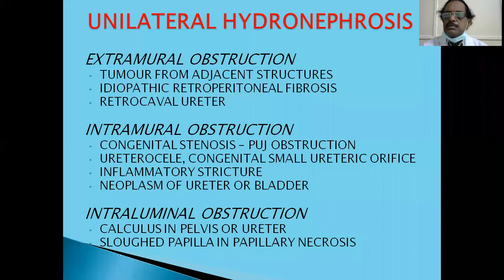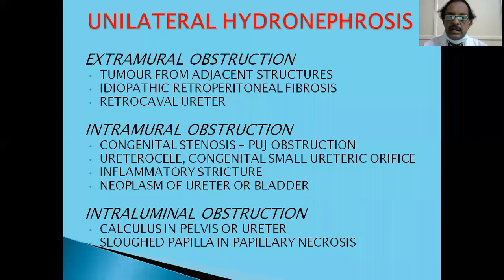Let us start with extramural obstruction. If there is a tumor surrounding the ureter in the retroperitoneum or abdomen, it can directly cause obstruction of the ureter. And there is one condition called idiopathic retroperitoneal fibrosis. There is a lot of fibrosis in the retroperitoneum that involves the ureter and causes extramural obstruction to produce hydronephrosis. Usually, the presentation of idiopathic retroperitoneal fibrosis is bilateral hydroureteronephrosis.